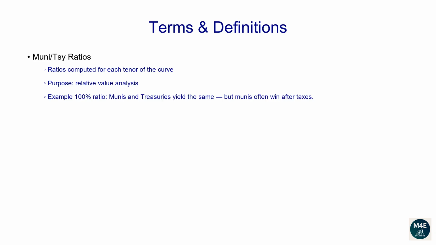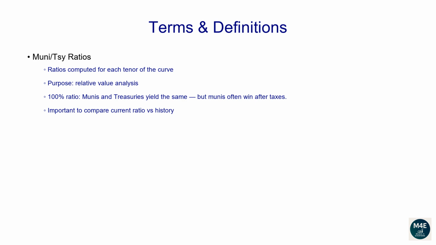If, for example, the 30-year ratio is 100%, that means the 30-year tax-exempt Muni yield is the same as the 30-year Treasury yield. However, the Treasury yield is taxed, whereas the Muni yield usually is not. Hence, in this case, you'd be better off holding a Muni bond. In general, if the ratio is below 100%, one may think Munis are rich compared to Treasuries. In reality, we should always wonder, how does the current ratio look compared to its own history? What's the average ratio over the past year?